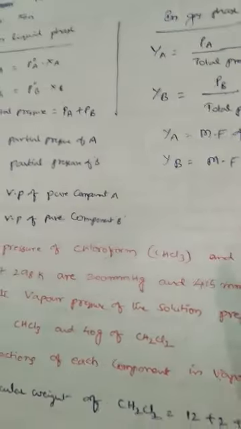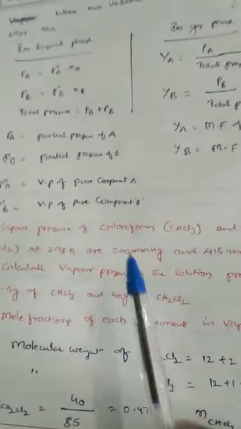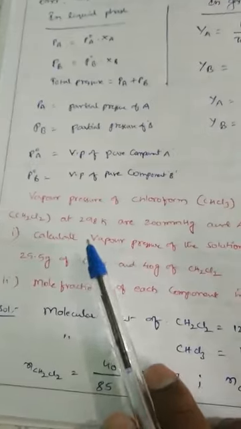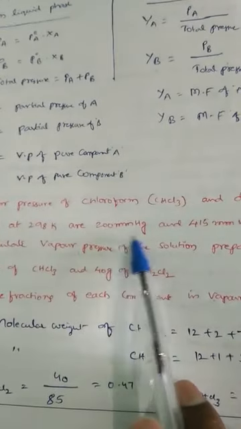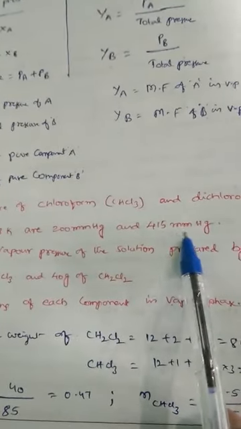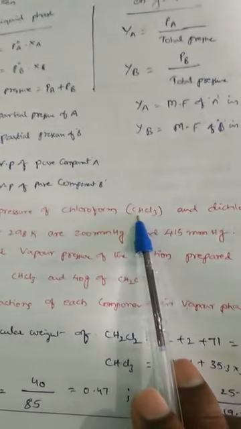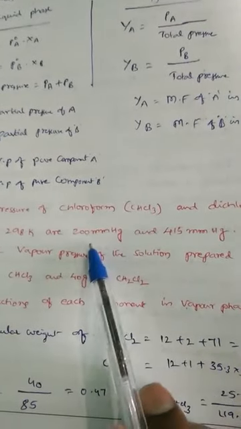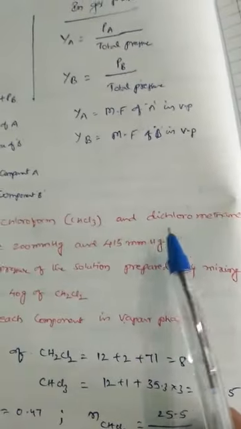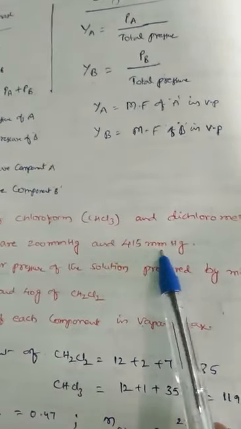Based on this, one problem is given in the NCERT book. This is the problem. In that problem, vapor pressures of two compounds are given, that is chloroform and dichloromethane. At this temperature, they are 200 mm Hg and 415 mm Hg. That means vapor pressure of CHCl3 is 200 mm Hg and vapor pressure of dichloromethane is 415 mm Hg.